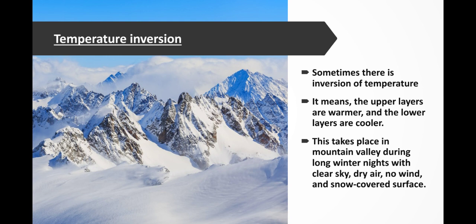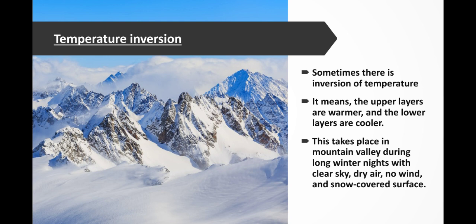Sometimes there is inversion of temperature. What happens is that the upper layers are warmer and the lower layers are cooler. This takes place in mountain valleys during long winter nights with clear sky, dry air, no wind, and snow covered surface.